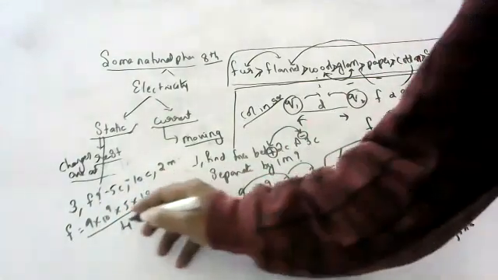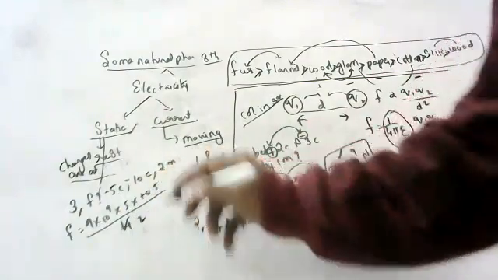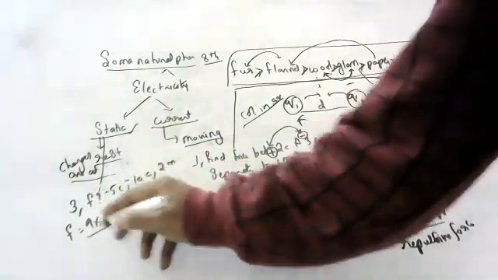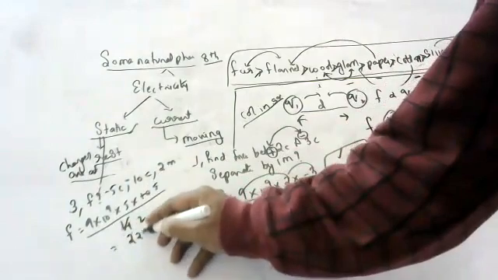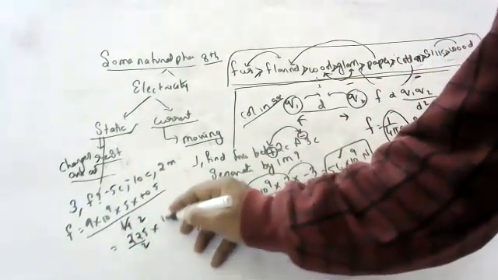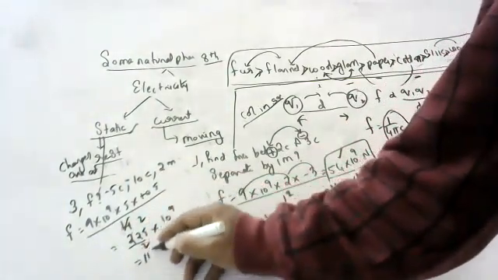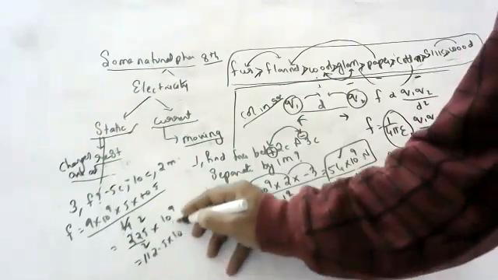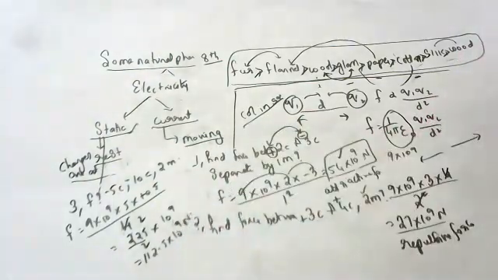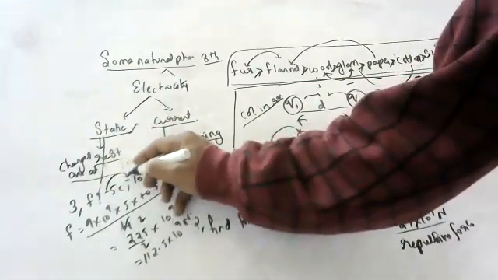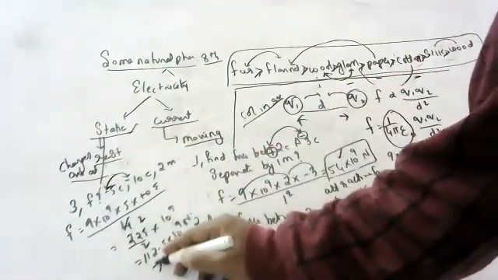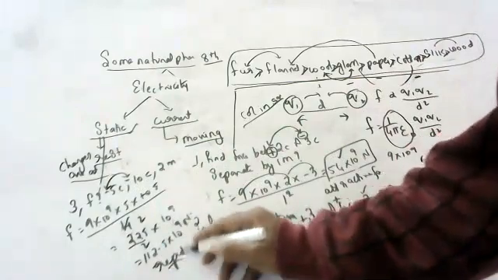So 9 into 10 is 90. We cancel 2 and 5, 5 fives are 25, 25 nines are 225 by 2, into 10 to the power of 9, equal to 112.5 into 10 to the power of 9. Attractive force or repulsive force? Repulsive force. Why repulsive? Both are the same charge, so they both are repelling with this much repulsive force.